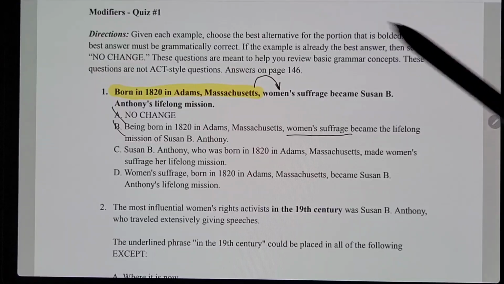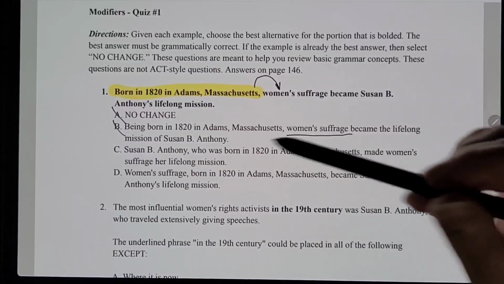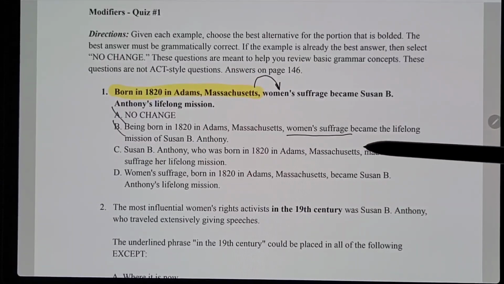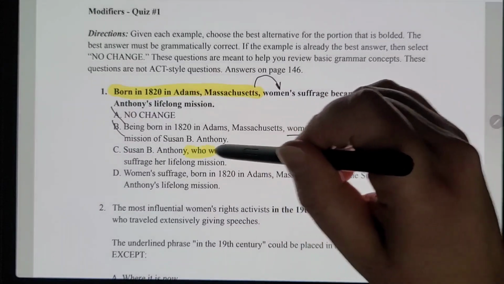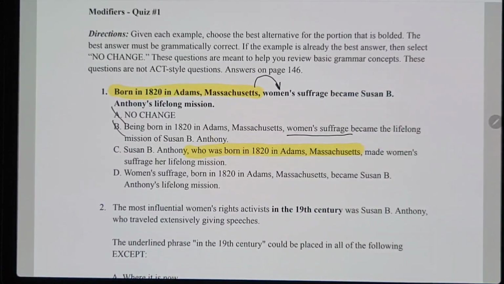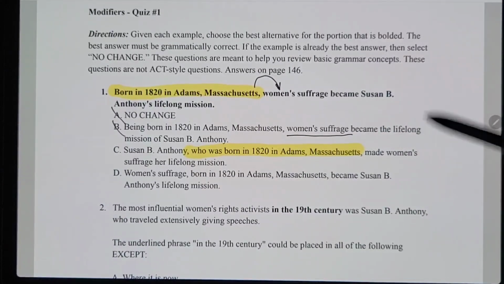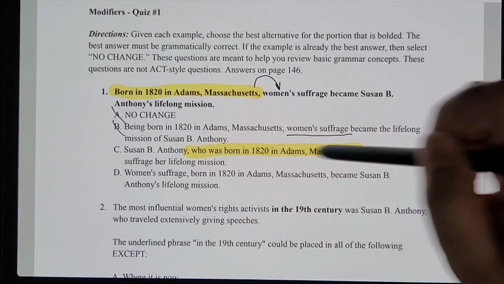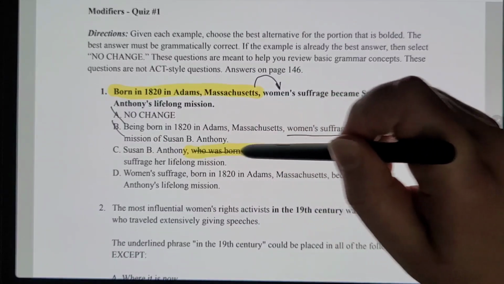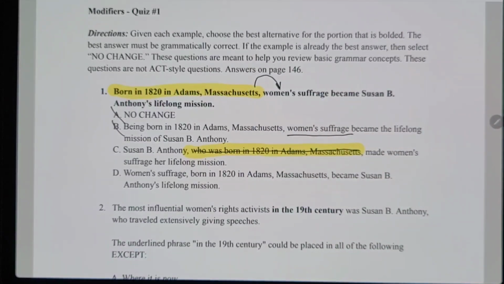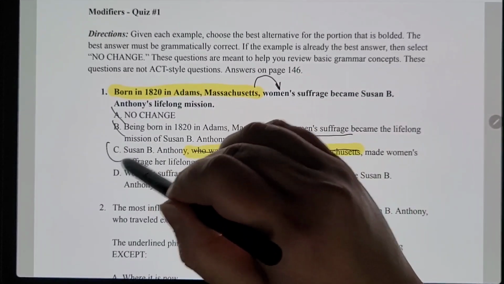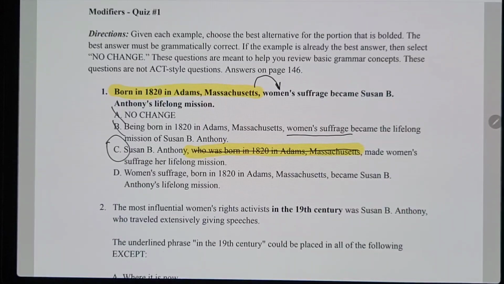Now, for answer choice C, it says Susan B. Anthony, who was born in 1820 in Adams, Massachusetts, surrounded by commas, so this is acting as a non-essential clause, made women's suffrage her lifelong mission. So remember I told you in the punctuation chapter, this is like the interruption of extra information. You can kind of just cross that out and see if it makes a sentence that works. Susan B. Anthony made women's suffrage her lifelong mission. That is correct. So it's probably going to be C, but let's go over why it's definitely not D.